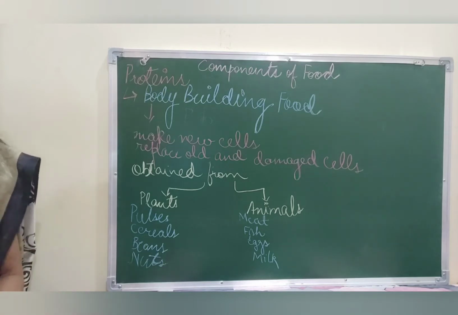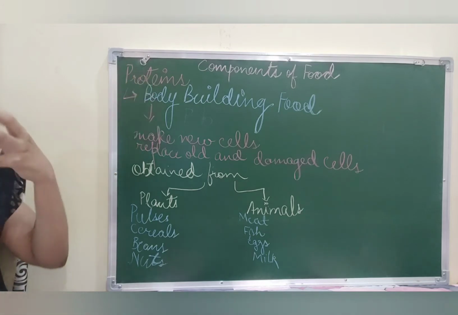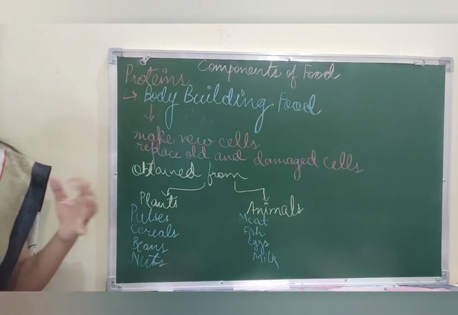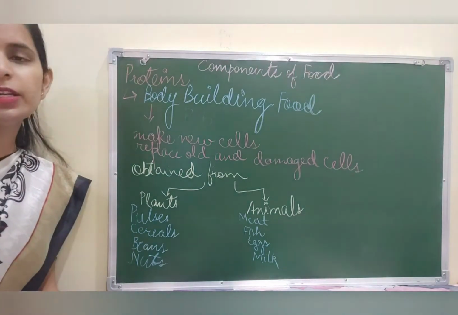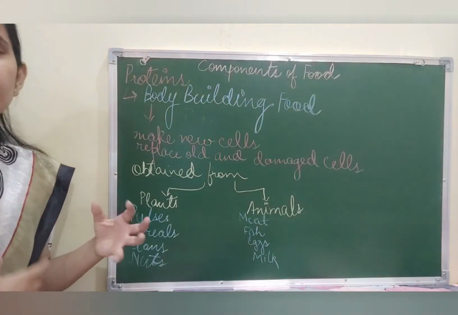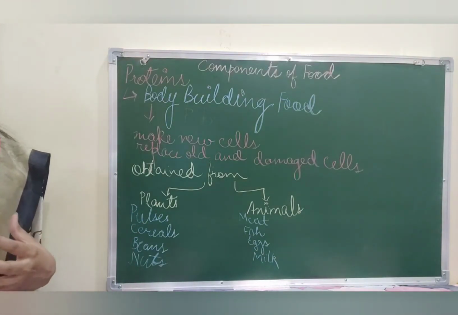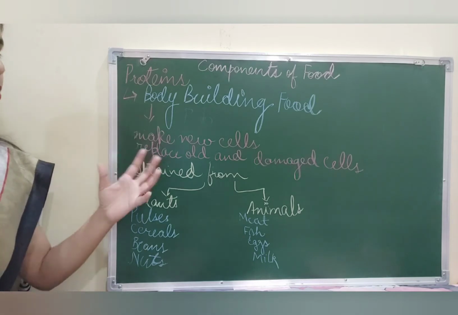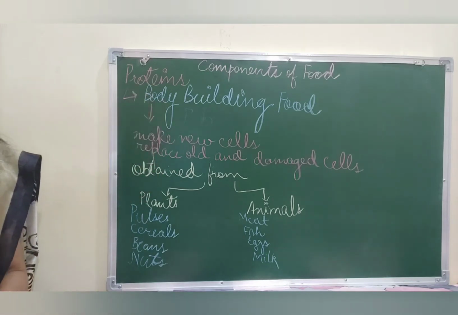Our body is basically made up of billions of cells, and these cells are made up of protein. So proteins are definitely very, very necessary for our life. So our hair, our skin, our various cells, our nails, our muscles, these are all made up of protein, and that is why we require a good amount of protein.